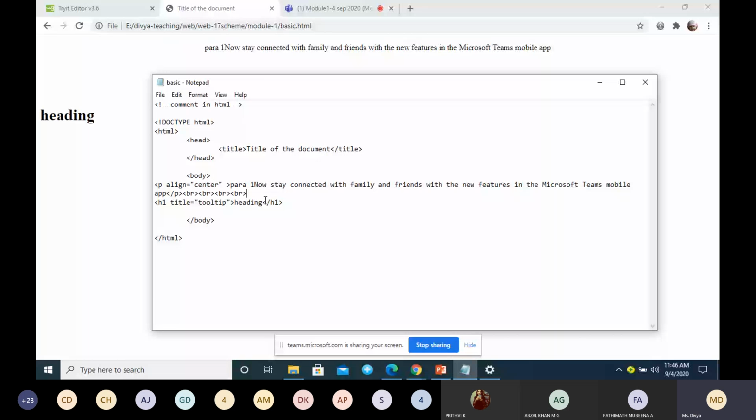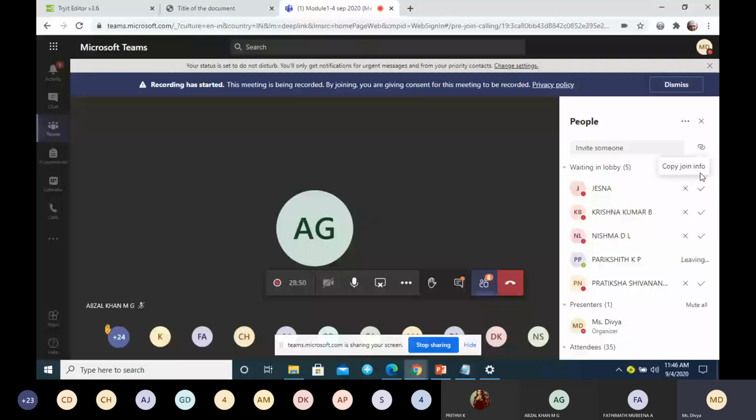It is also possible for us to nest the tags. You have studied nested if statements, right? In the same way, it is possible to nest the tags. Inside one tag you are going for another tag. So this is an example.